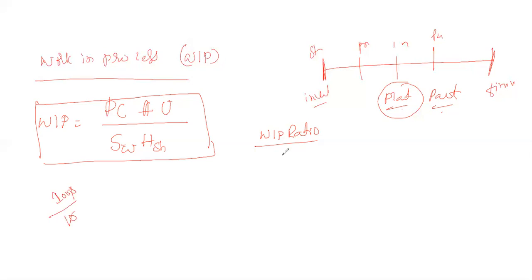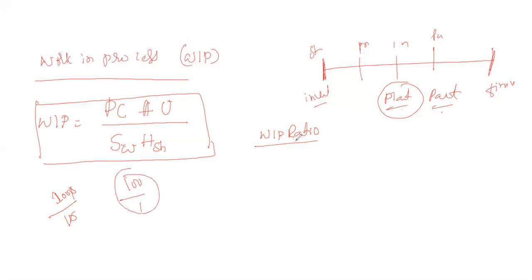It is completely taking care of the inventories with respect to that particular machine. The ratio is 1,000 by 10, or 100 by 1. This is called the WIP ratio.